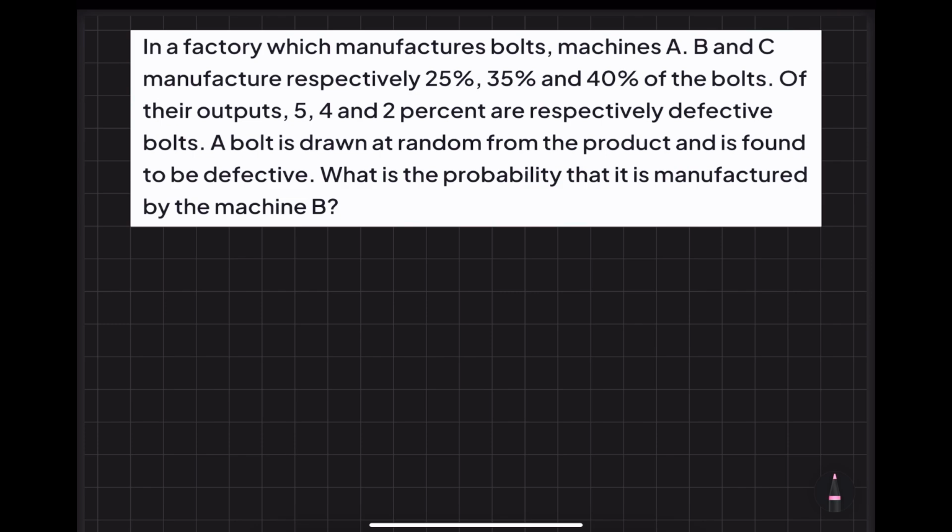So, we've got a wholesome problem which says: in a factory which manufactures bolts, machines A, B, and C, so we have three machines A, B, and C, manufacture respectively 25%, 35%, and 40% of the bolts. Okay, so 25% production, 35%, and 40% of the bolts of their outputs.